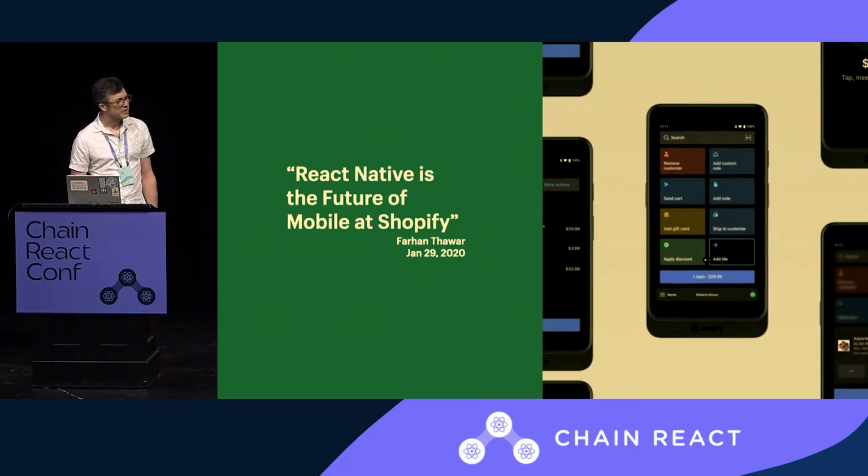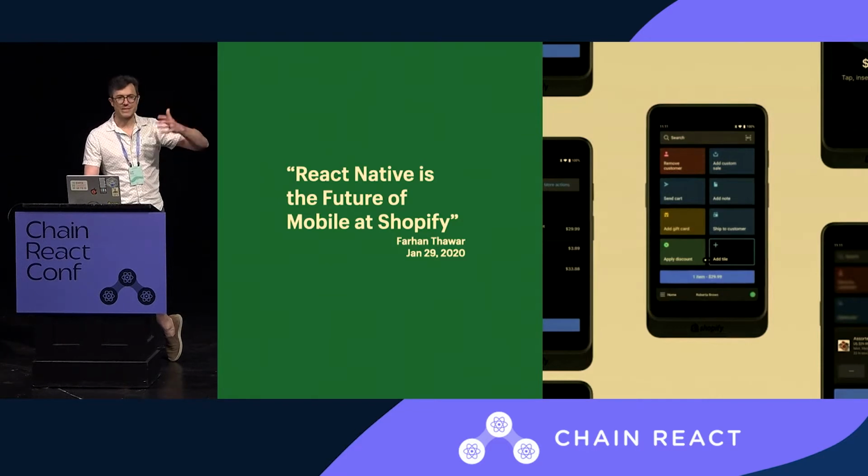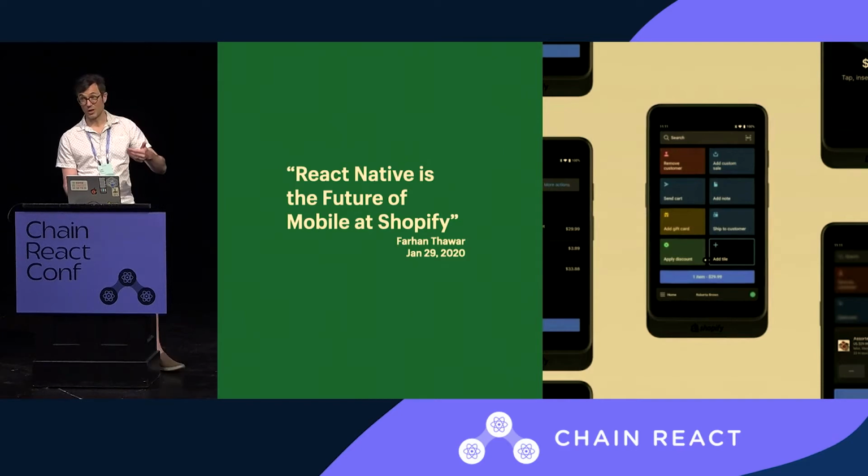This app has a few interesting things. Has support for offline sales, so that meant that we needed a real database. We needed to sync that with a server. Keeping that in sync using JavaScript code would block up the JavaScript thread, block up the UI thread. So we reached for a native solution.